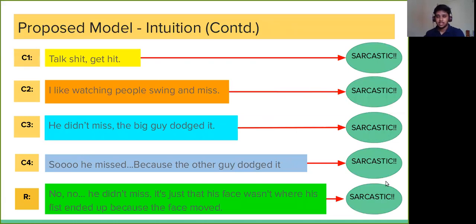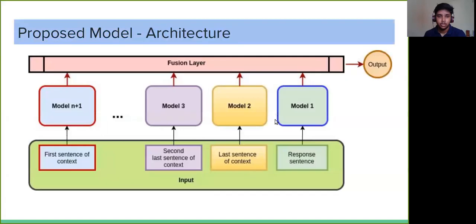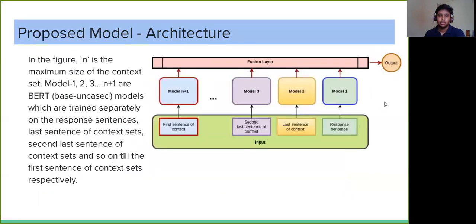If the response sentence has a sarcastic label, then we give the same label to all those conversation context sentences. So how does it help? Let's see. This is our proposed model architecture. As we can see, we have n+1 models. Then we give the complete conversation as input to these models, and then we get the final output. Here, n is the maximum size of the context set in the dataset, and all these n+1 models are BERT-based models.